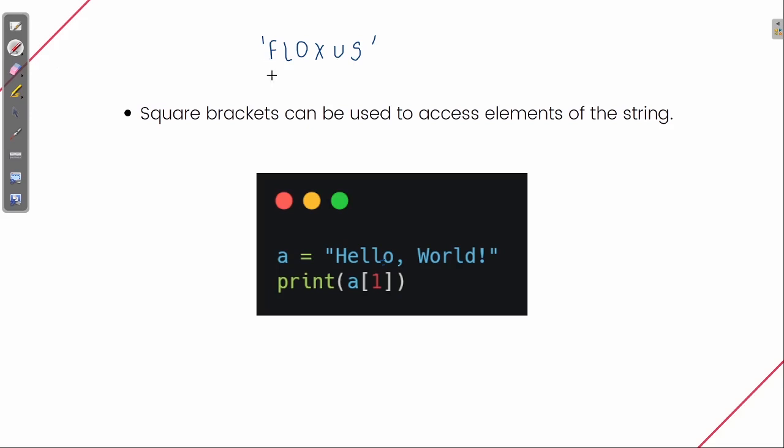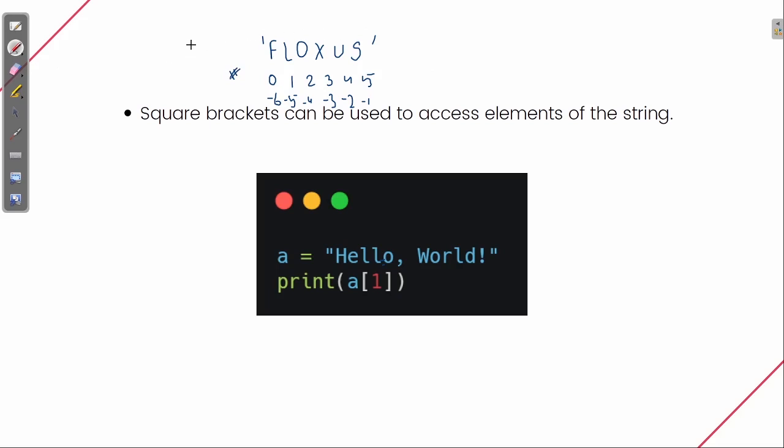There is an index by which we can access the elements, starting from 0, 1, 2, 3, 4, and 5. Also in the opposite direction, we can start like this: -1, -2, -3, -4, -5, and -6. This is a very important point, and you should remember it.